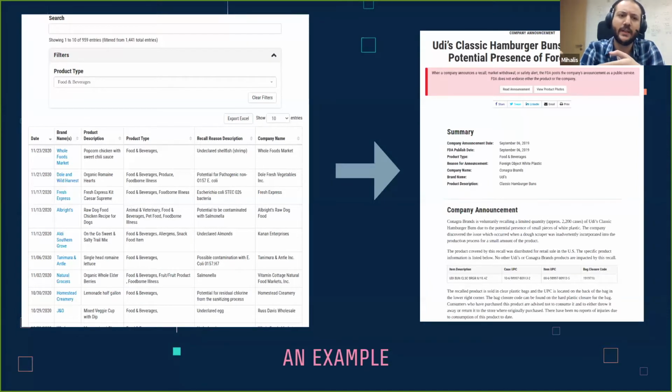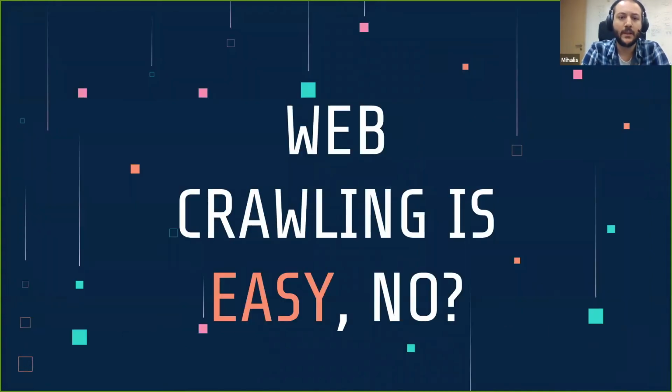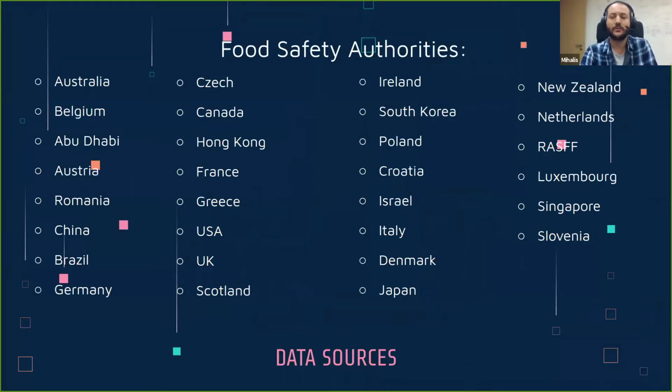And on the image on the right, if you click on any of these links, you can see the actual detailed information. And this is something we want to collect. This is something we want to grab, to crawl, and to process in the future. So I'm guessing that you're all thinking that, okay, web crawling is easy, it's been done a number of times, it's quite a straightforward procedure. You have identified your sources, so what's the tricky thing here?